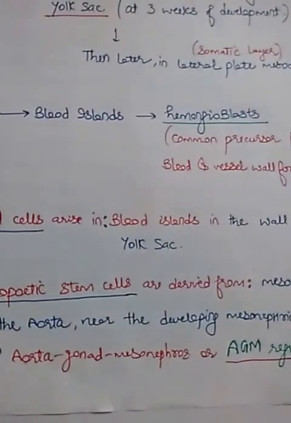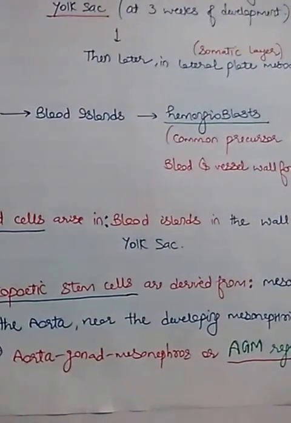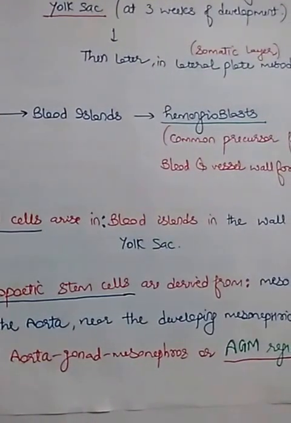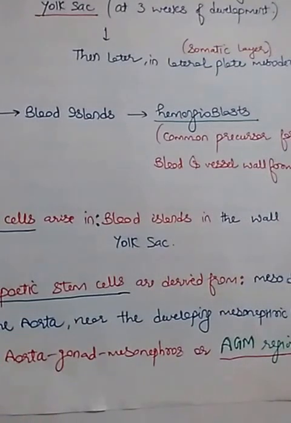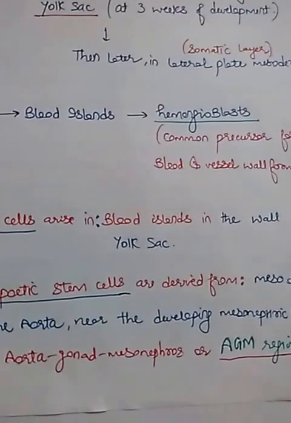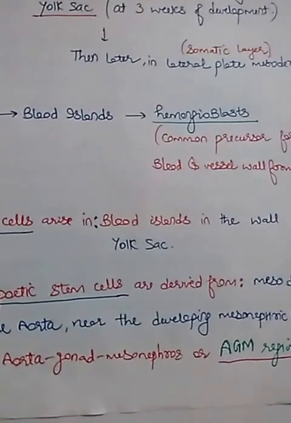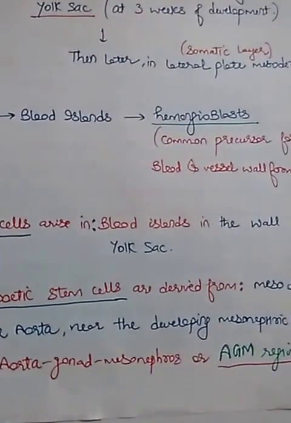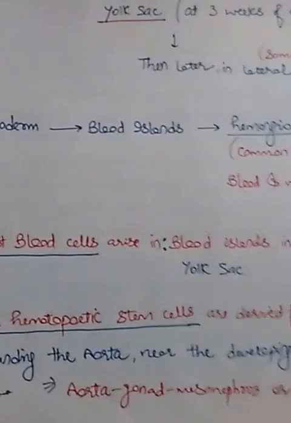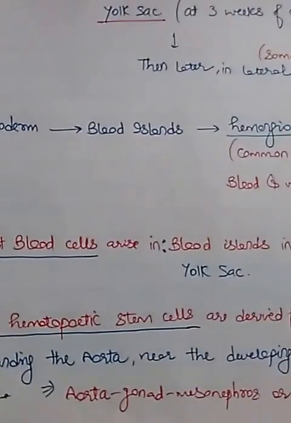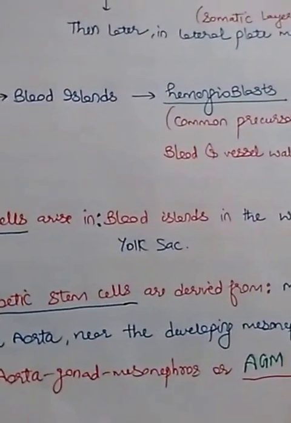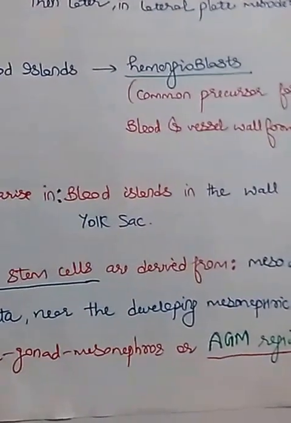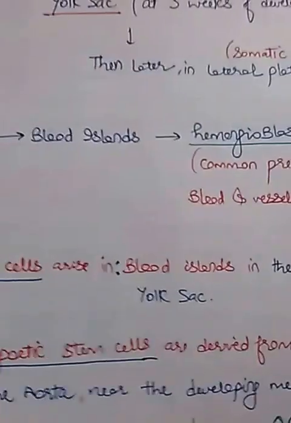But if this option will not be there, then you will have to answer yolk sac, in the beginning, after that liver and bone marrow. But I think they will give the option that definitive hematopoietic stem cells are initially derived from the aorta, gonad, mesonephros region, that is the AGM region.